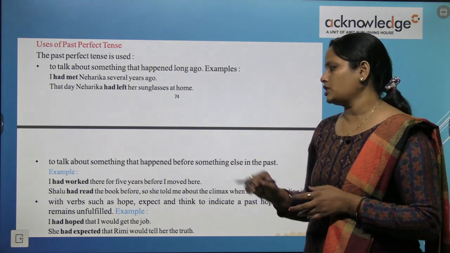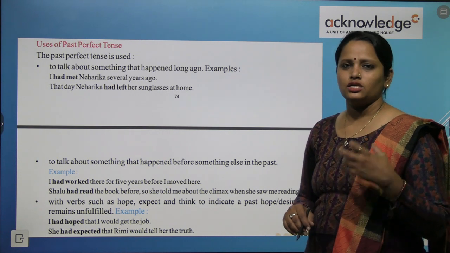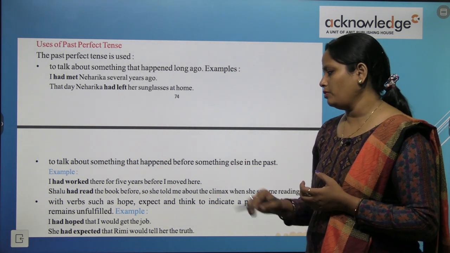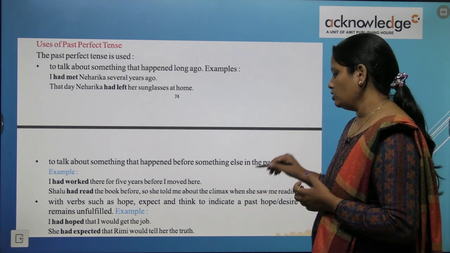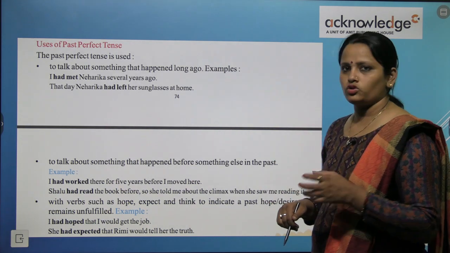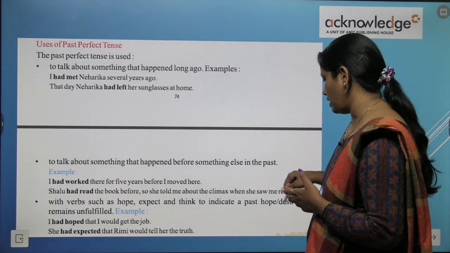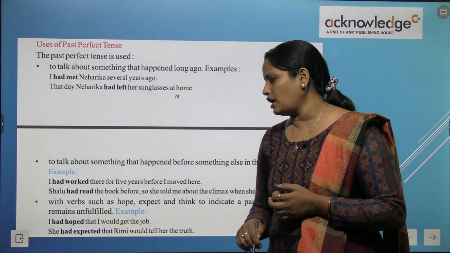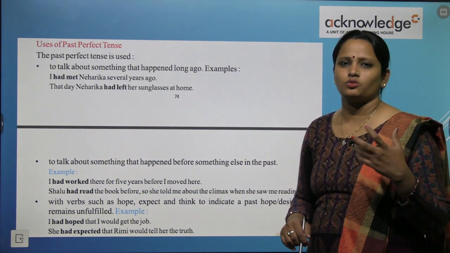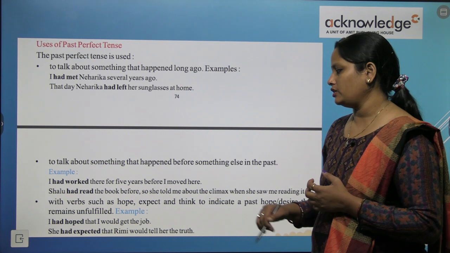Now with verbs such as hope, expect and think to indicate a past hope, which tells us about a past hope.